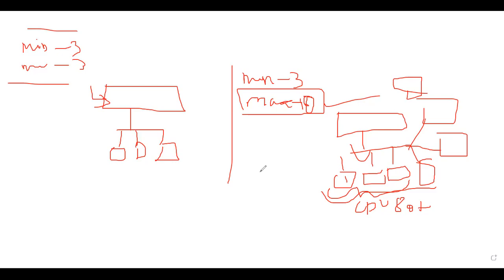So in that case, what you can do is you can just give the minimum as 3 and maximum as some 8 or 9 like that. Once your load increases, depending upon that, automatically the server will scale up so that you won't feel any downtime. There won't be any server issues. And after that, it will automatically come back to 3. Yes, once the load decreases, one by one, it will get deleted and